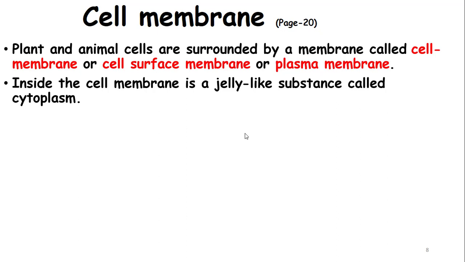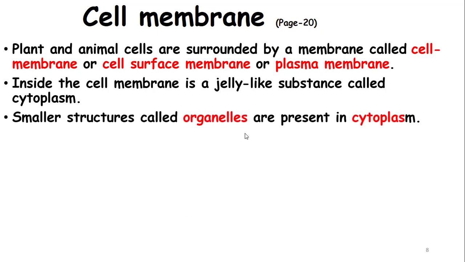All the organelles are present in here, and most of the chemical reactions or life processes take place in here. Smaller structures called organelles are present in the cytoplasm. Organelles are distinct structures inside the cell. They perform a specific job or function. Each and every organelle has a specific function.